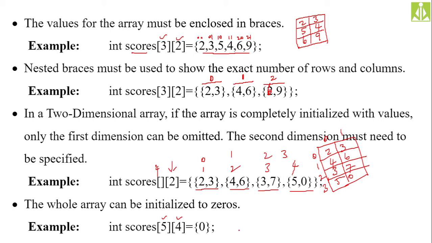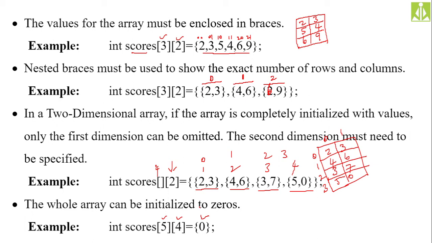No need to pass 20 zeros over here, rather you can put only one 0, and what will happen, all 20 elements in my array will be initialized to zeros. So this is another way of initializing all elements to zeros. Okay.